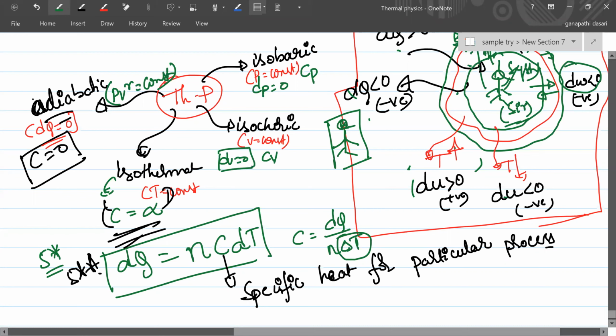Then another process is the polytropic process. For that, PV power m is equal to constant, the polytropic constant. So shall I go ahead?